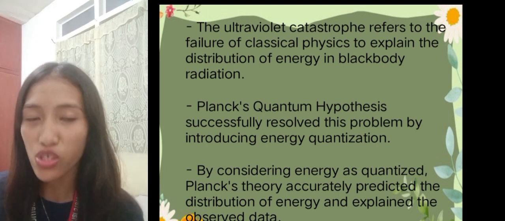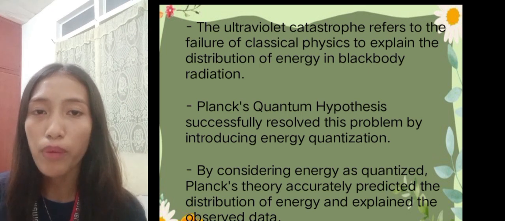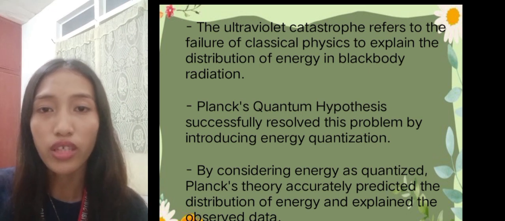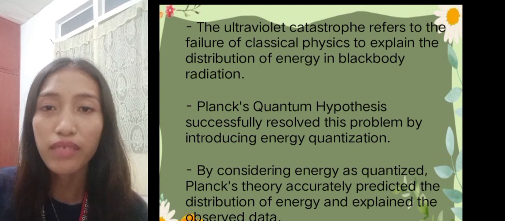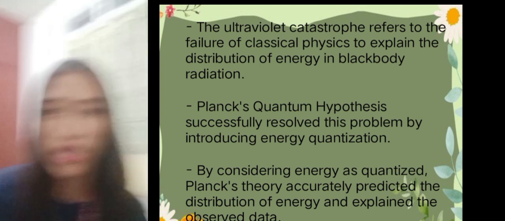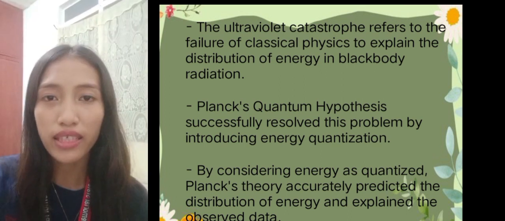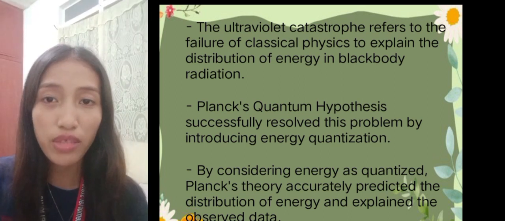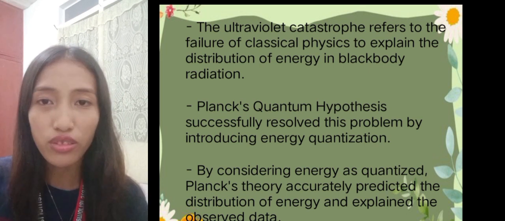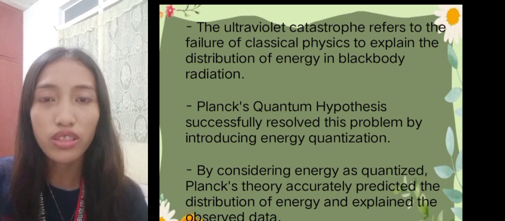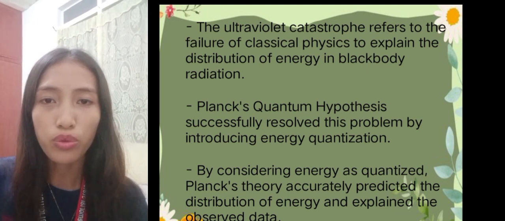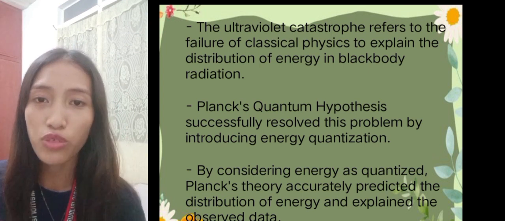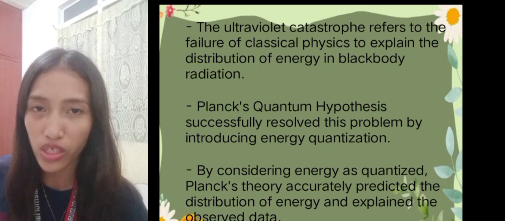Planck's quantum hypothesis successfully resolved the problem by introducing energy quantization. So Max Planck proposed that energy is quantized, meaning it exists in discrete units called quanta. So energy quantization provides a solution to the ultraviolet catastrophe by addressing the incorrect prediction of classical physics.